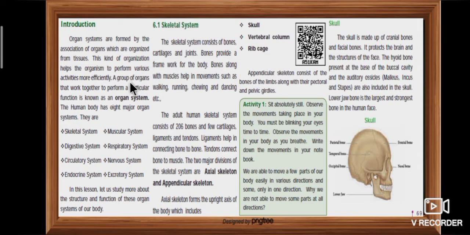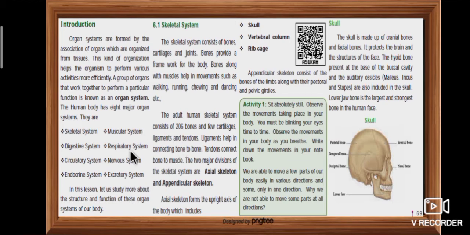A group of organs that work together to perform a particular function is known as an organ system. The human body has 8 major organ systems. They are skeletal system, muscular system, digestive system, respiratory system, circulatory system, nervous system, endocrine system and excretory system.